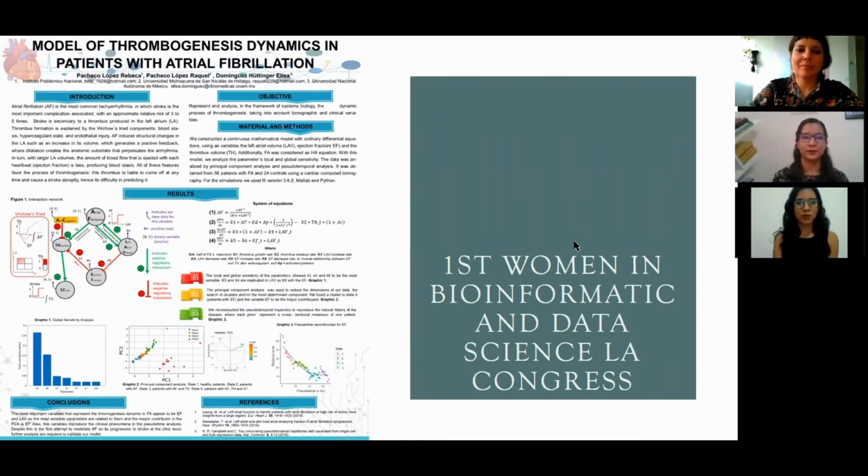We're going to present this poster titled Model of Thrombogenesis Dynamics in Patients with Atrial Fibrillation. My name is Rebeca Pacheco López. I'm a master's student in molecular biomedicine of the Instituto Politécnico Nacional, Mexico. My name is Raquel Pacheco, and I am a doctor, and I am the one who provides the biological data. I'm Elisa Domínguez. I'm a systems biologist working at UNAM.